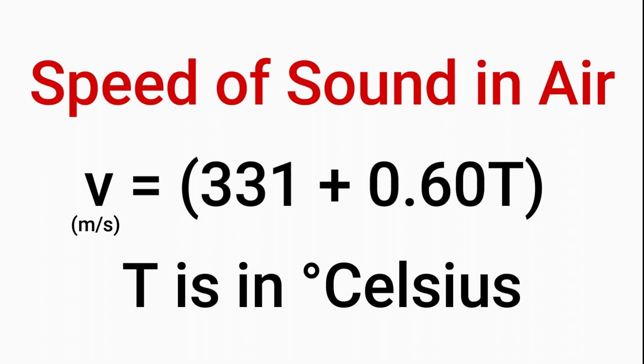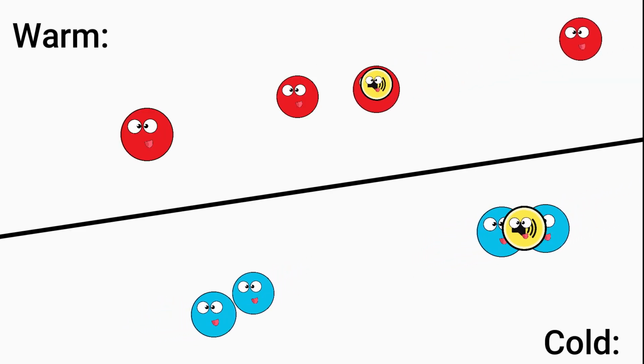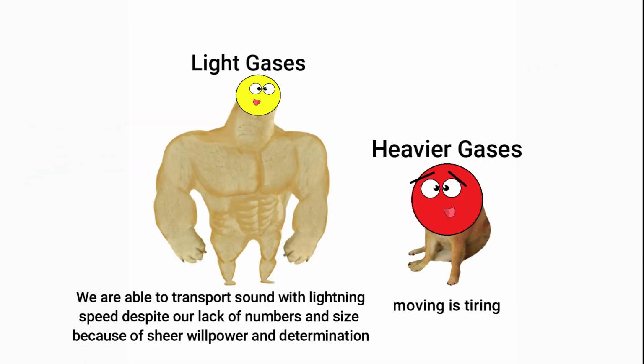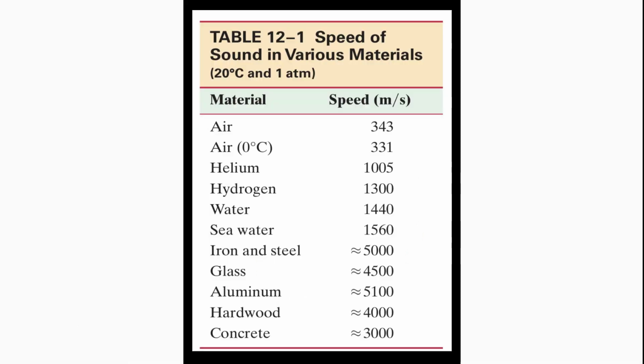This is calculable by using V equals 331 plus 0.60 T, where T is in degrees Celsius at 1 atm. The warmer the air, the more kinetic energy, the faster sound travels. This is also true in light gases, as they have higher velocities than heavier gases. All the different speeds of sound can be summed up in this table.